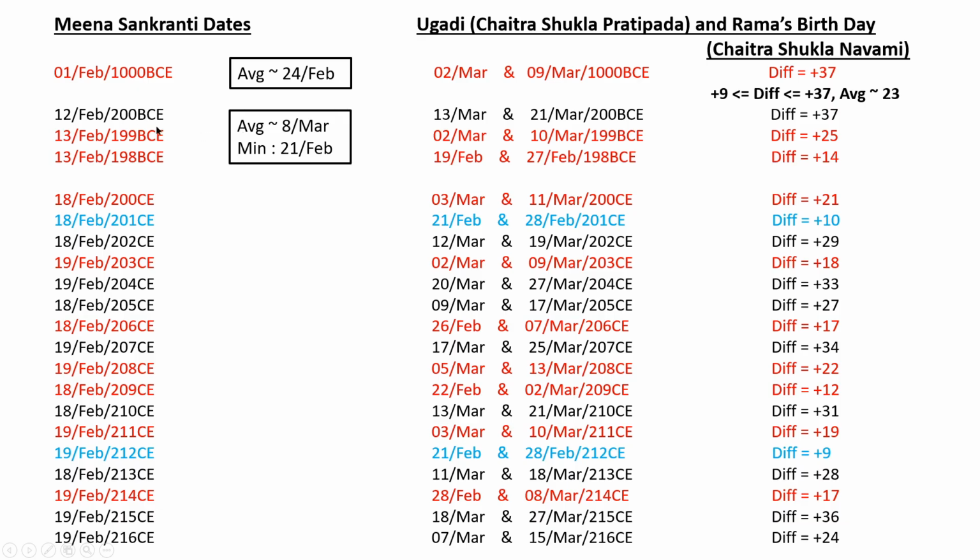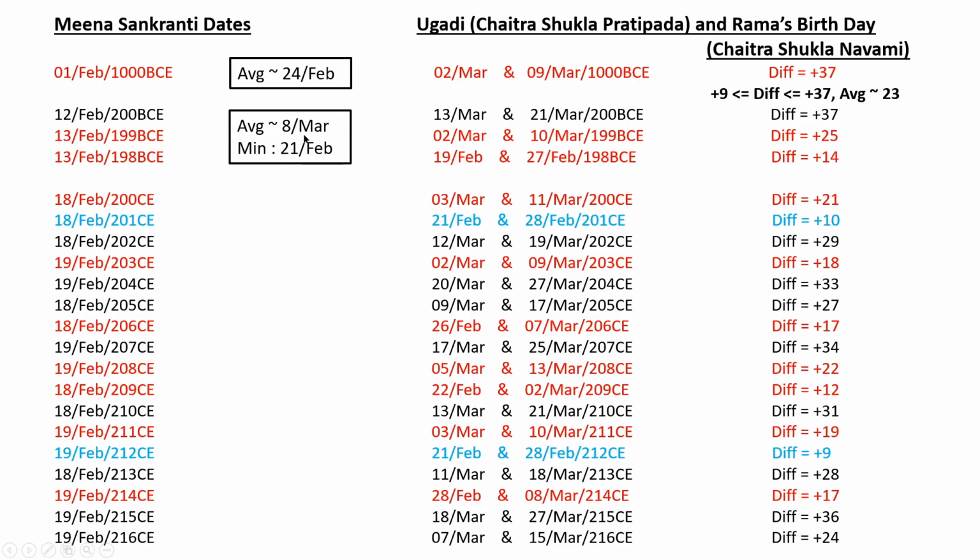Around 12th, 13th Feb, 8th, 9th March will be the 37 days. If we add around 23 days, it will be 8th March, so the average is around 8th March. In another 14 days, it will be March 21st or 22nd, the vernal equinox.